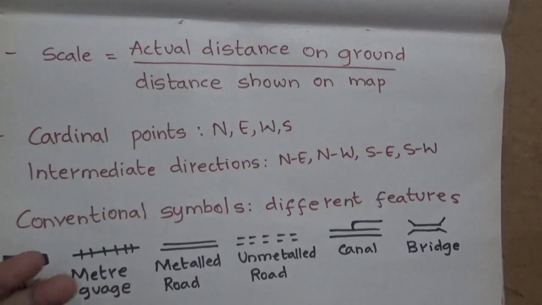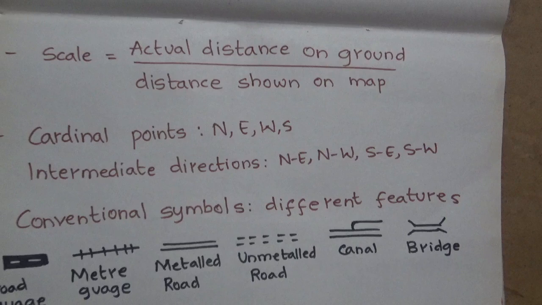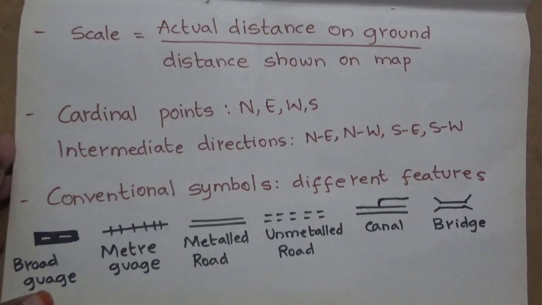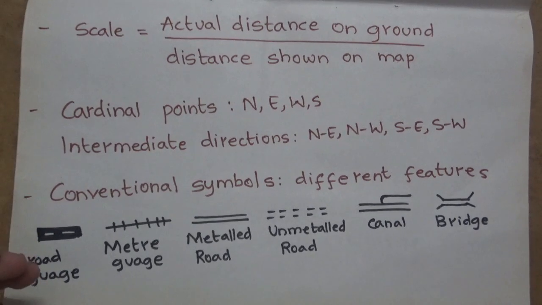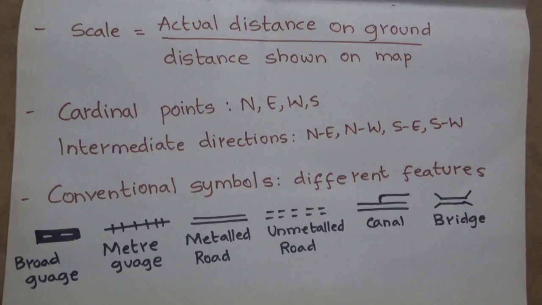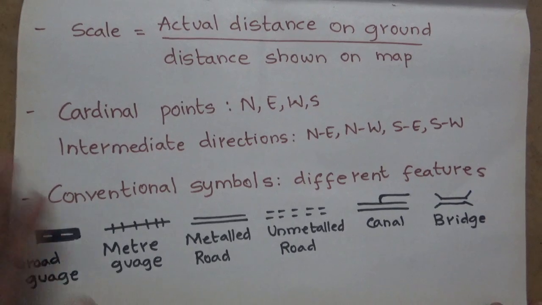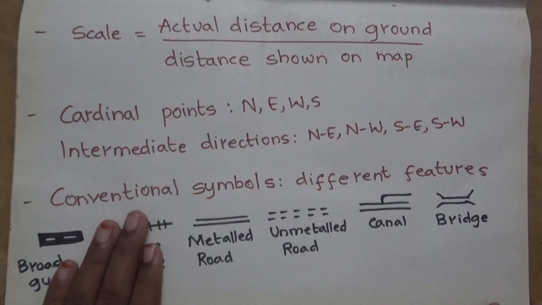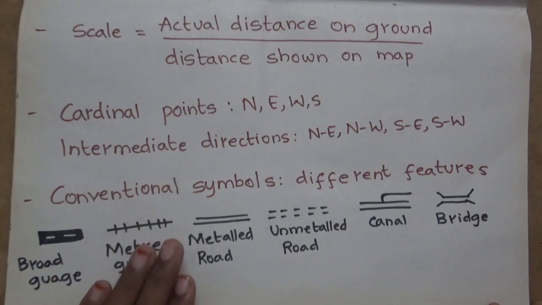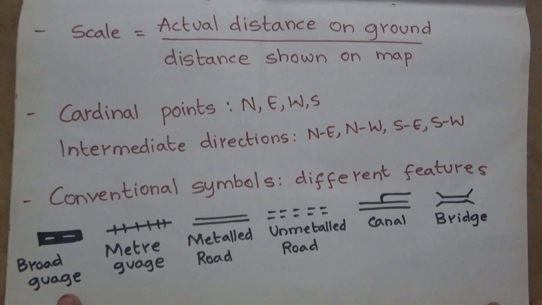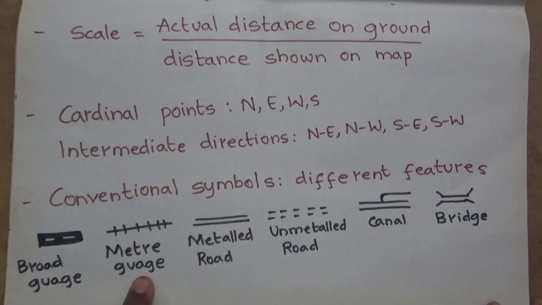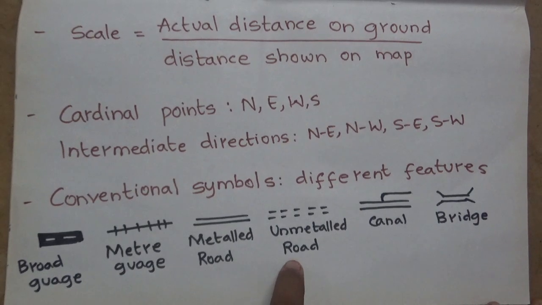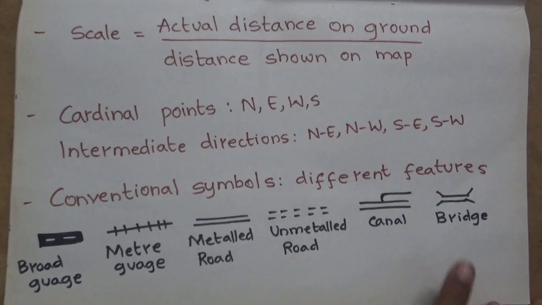Now in maps where physical features or thematic maps are shown, they generally use some symbols so that they can inform that a specific thing is there. All the symbols which are represented on a map are called conventional symbols. Different features are represented by them. For example, this is the broad gauge symbol, this is the meter gauge symbol, this is the metalled road symbol, and this is the unmetalled road symbol, this is a canal, and this is a bridge.